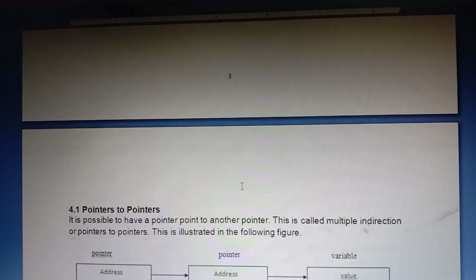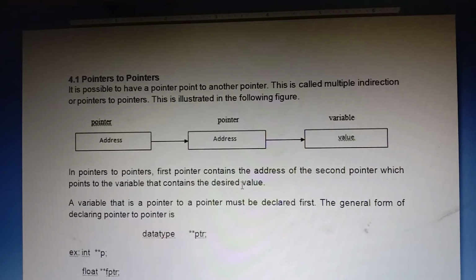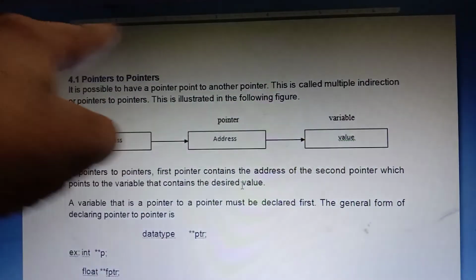Next we will go for a very important topic, pointers to pointers. Pointer to pointer is also called a double pointer. Till now the address of a variable is stored in a pointer. Now I want to store that pointer's address. Then I can go for pointer to pointer, which is called a double pointer, star PTR.